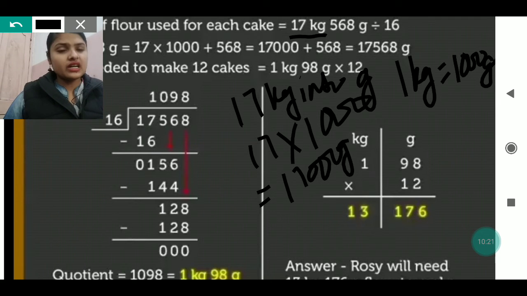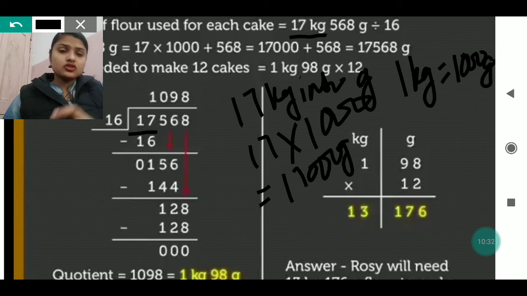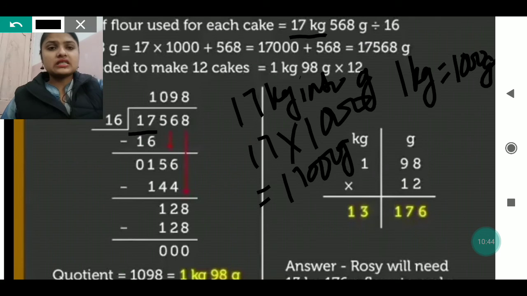You can see 16, when you divide by 16, is 1 divisible by 16? No, it is not. So we will take two numbers together, that is 17. We will read the table of 16 to see whether 17 is coming in the table of 16. It is not exactly 17, but less than 17, that is 16. So 16 is coming in the table of 16 one time. So we will write 16 just below 17 and give the minus sign to the left side of the 16. Then we will subtract here. 7 minus 6 will be 1 and 1 minus 1 will be 0.